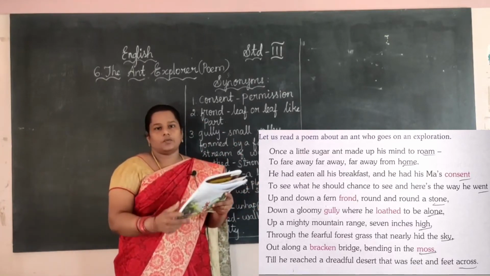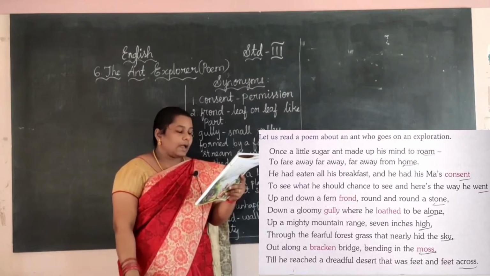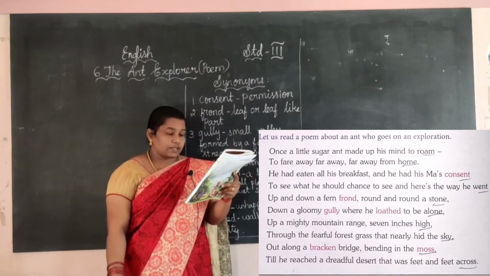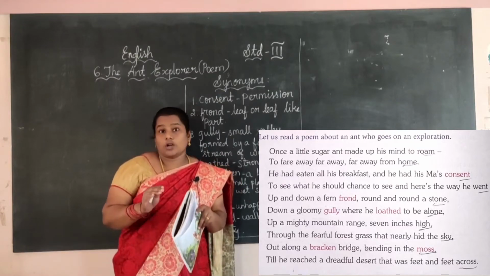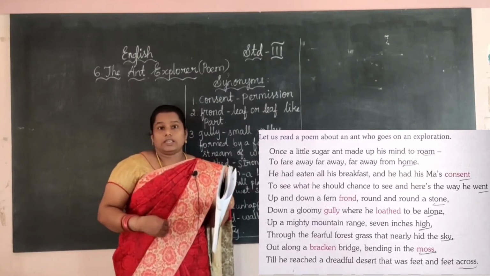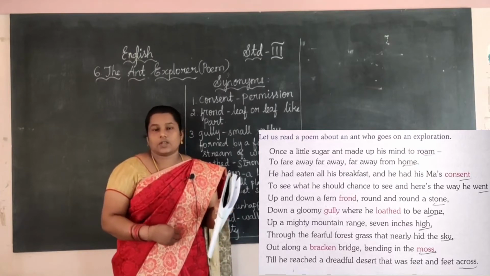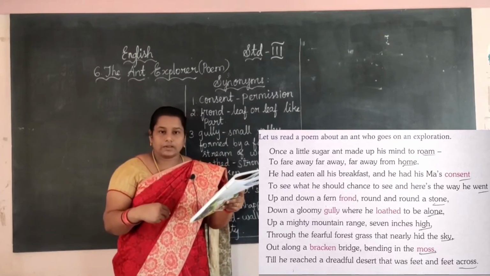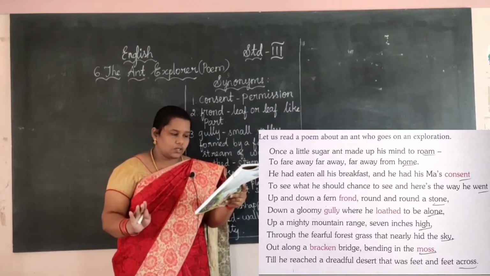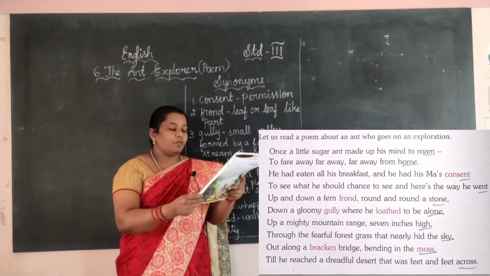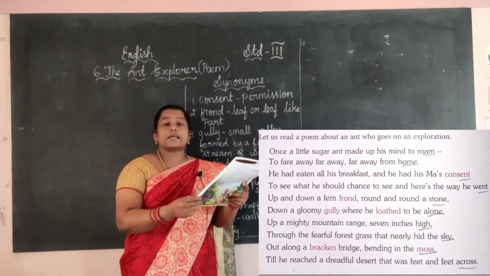That is his wish. He had eaten all his breakfast and he had his ma's consent. It is morning time, so he is taking his breakfast. The stomach full, he had eaten, and he had his ma's consent.